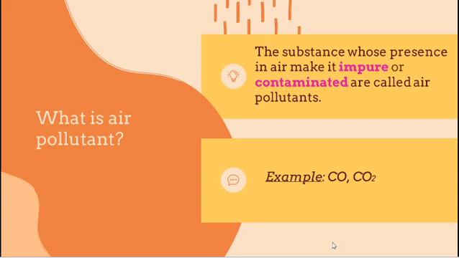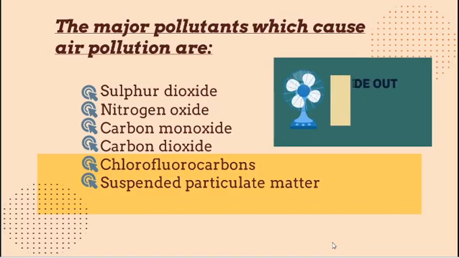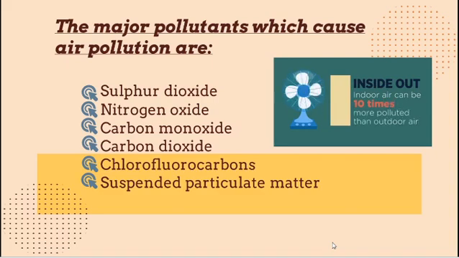For example, carbon monoxide and carbon dioxide are air pollutants. There are lots of air pollutants. The major ones are sulfur dioxide, nitrogen oxides, carbon monoxide, carbon dioxide, chlorofluorocarbons, and suspended particulate matter. So these 6 are the major air pollutants.